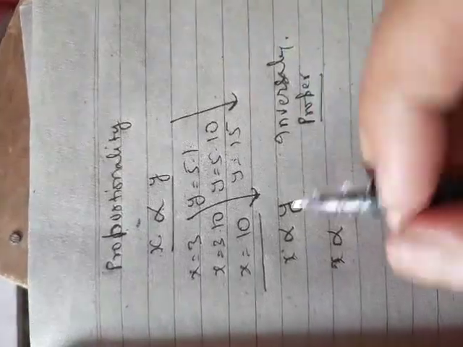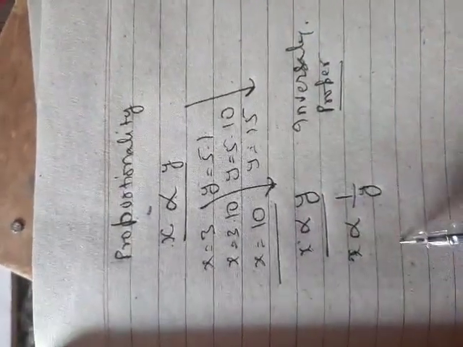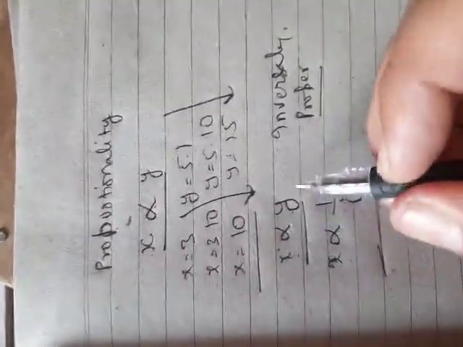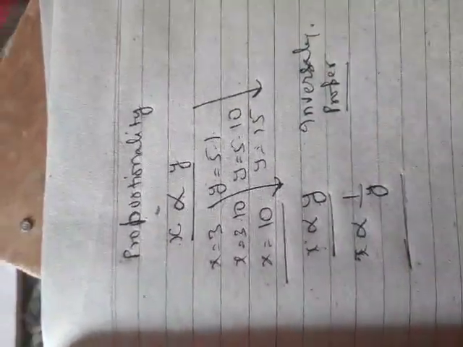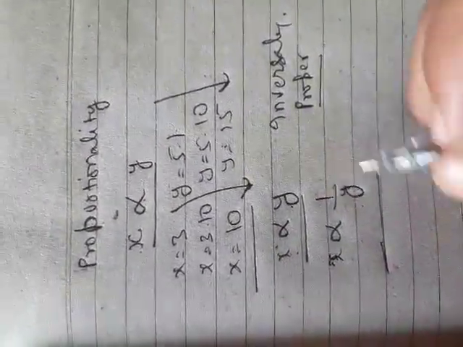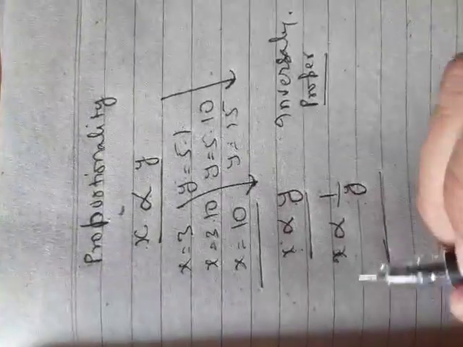Both are inverse; inversely means opposite. This is directly proportional, this is inversely proportional. X directly proportional to y means x will increase, and along with it y also will increase. In an inversely proportional relation, y will increase and along with it x will decrease.